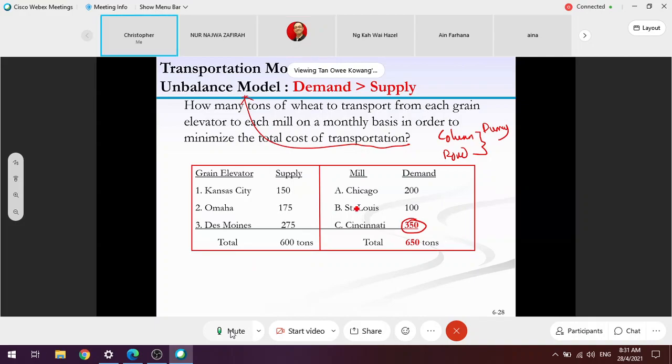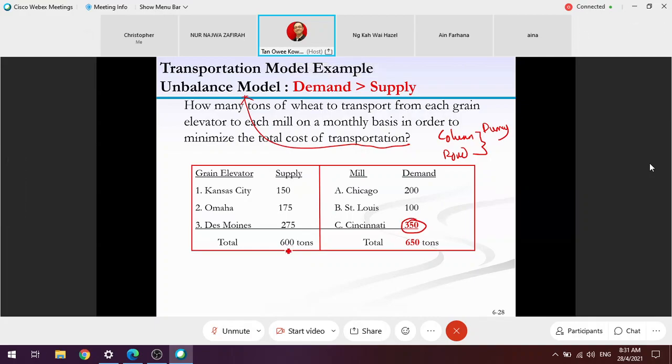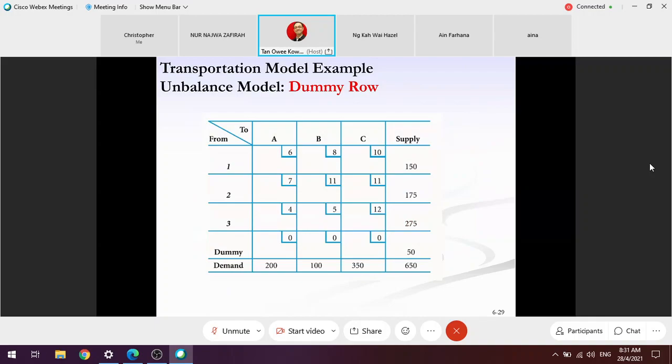You see, 650 is the demand, but we can only supply 600. The transportation model can only work in such a way. The simplex method you can apply when the model is balanced. If not balanced, you can't use the simplex method. Therefore, you need to add a dummy on the supply.